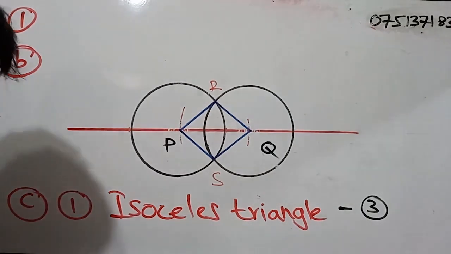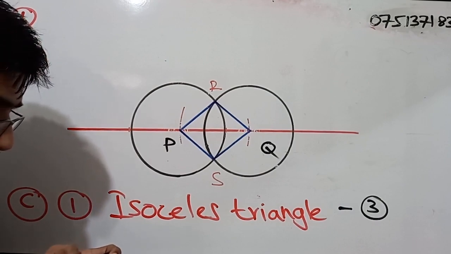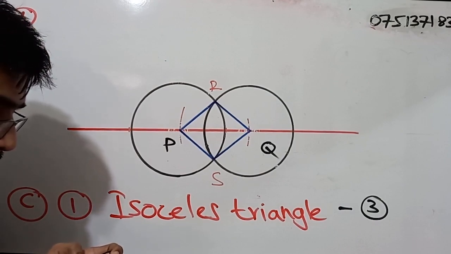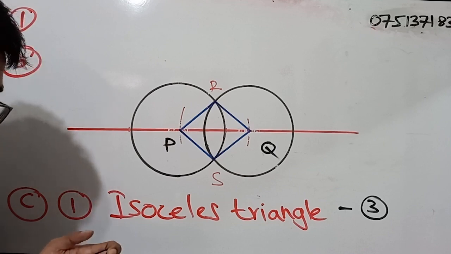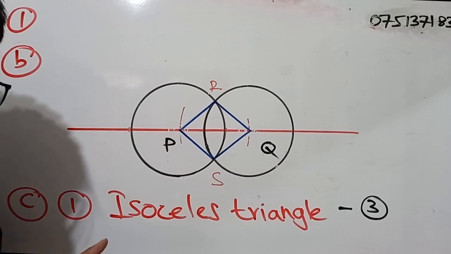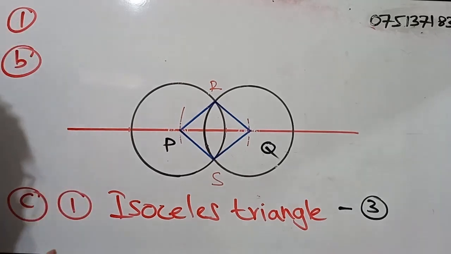So if we take a look at the question again, this is part C, under that part 3. Kumara says that the quadrilateral PQRS is a regular polygon. Do you agree with him? Yes. You have to write yes, because it is a question and you need to answer it. Give the reasons.